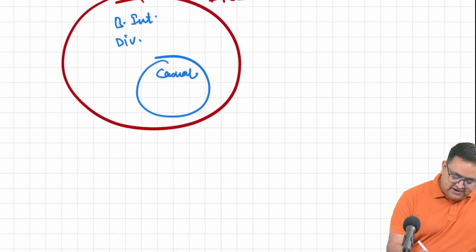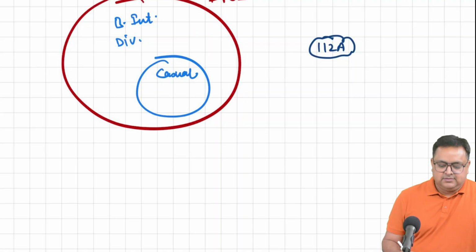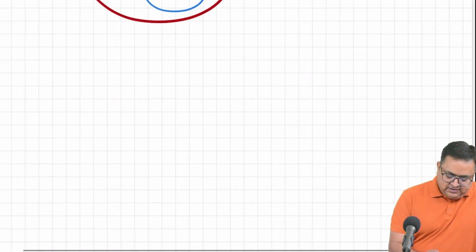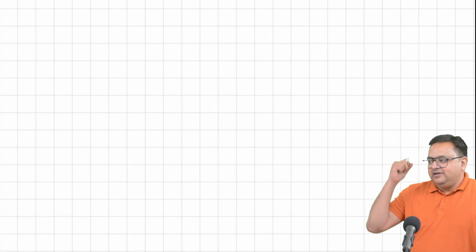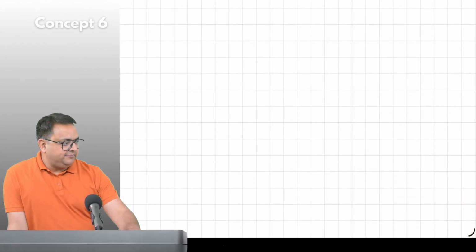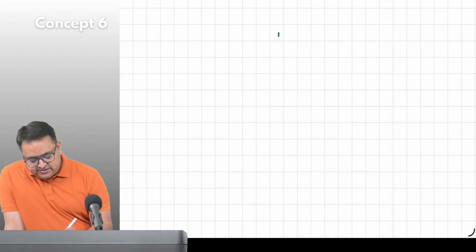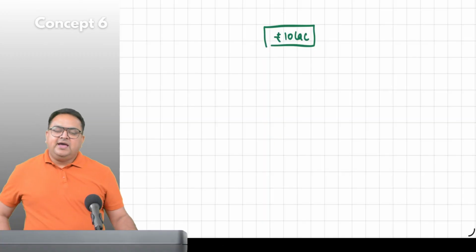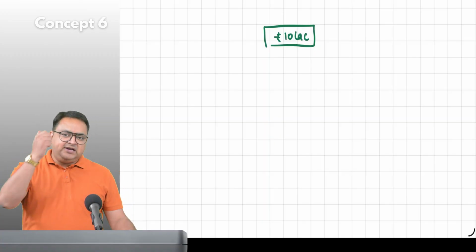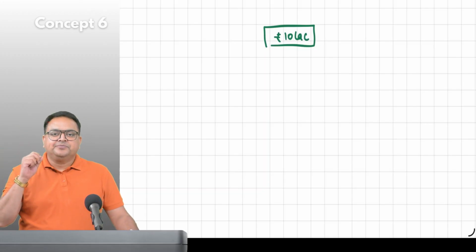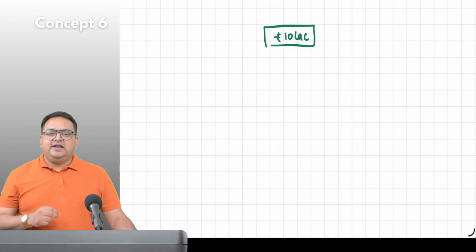What is the tax rate on 112A? 12.5%, in excess of 1,25,000. Okay. Guys, let's say a person comes to you and says that this year he has earned 10 lakh rupees. Your friend, who is not from CA and is doing engineering, says that he earned 10 lakh rupees.